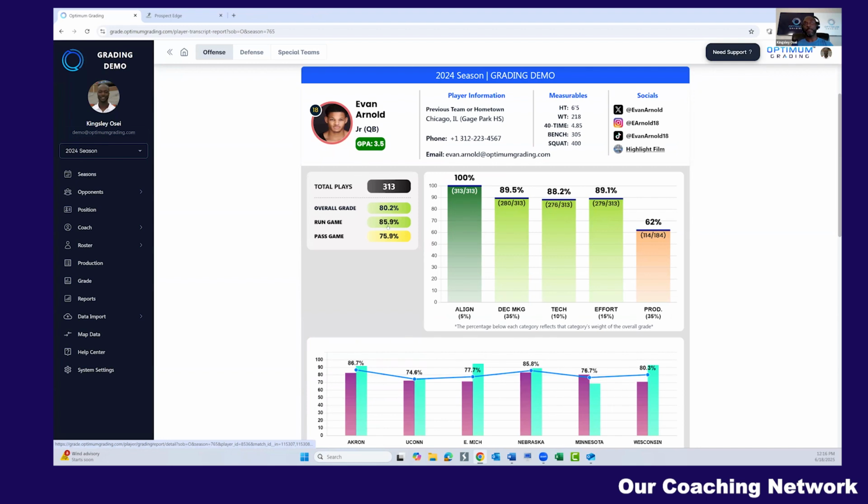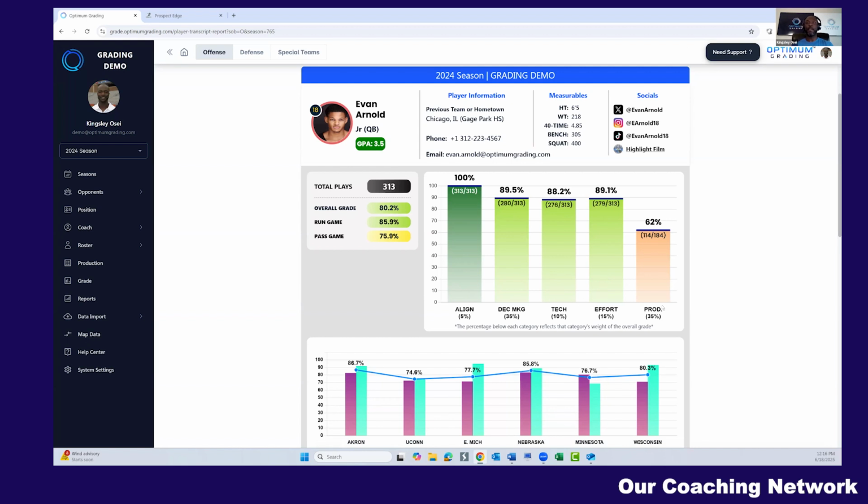If they want to go over just run plays or pass plays, they can click on these to pull up those plays to go over them. You can see right here that the software is going to show the overall grade that he has, but also how he is performing on run plays versus pass plays. And then to the right of it, we allow the college coaches or whoever the recipient is to see what categories this kid was even evaluated on. He was evaluated on his alignment, decision making, technique, effort, and production.